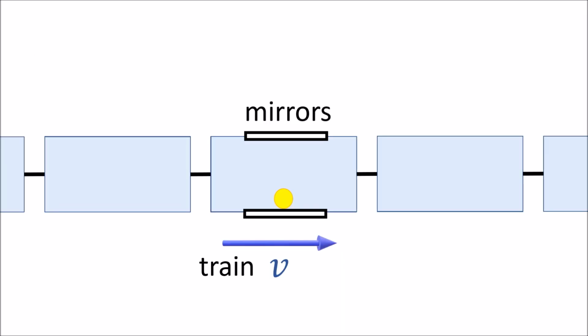We'll shine a beam of light across one of the train cars in a direction perpendicular to the train's travel direction. The beam of light will be reflected by a mirror back to where it originally started. We can use the amount of time the light beam takes to travel this distance as a kind of clock. Except instead of ticking once per second, the clock will tick once every time the beam of light crosses the train car in one direction.